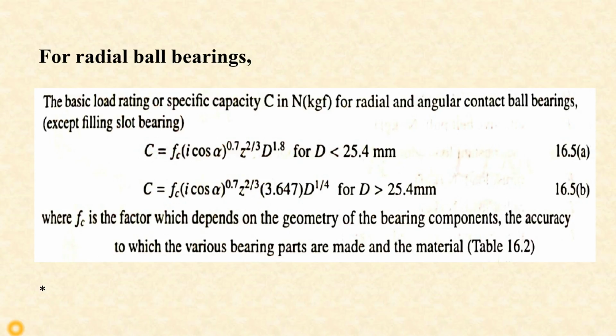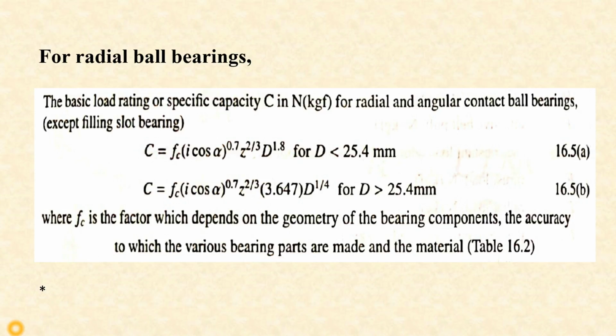By using equation 16.5a and b, we can calculate the dynamic load carrying capacity, but as far as the design of ball and roller bearings is concerned, we are not using this equation because we will not have the value of some parameters. We don't have the value of FC and we don't have the value of dm, that is the pitch circle diameter of the ball set. Therefore we will not use this empirical formula.